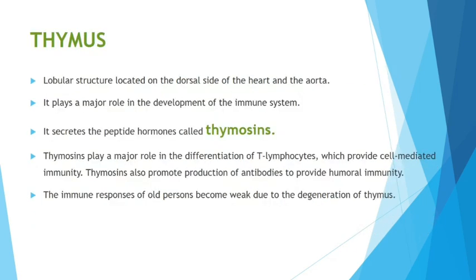Next, thymus, the tiny structure just on the dorsal side of the heart. You see between the aorta and heart, you see the aorta, that big pipe that comes out of the heart, which takes oxygenated blood to the different parts of the body.